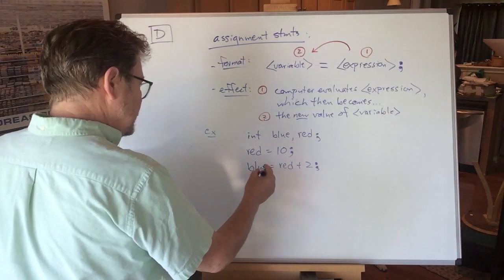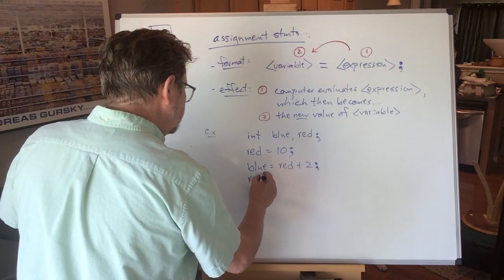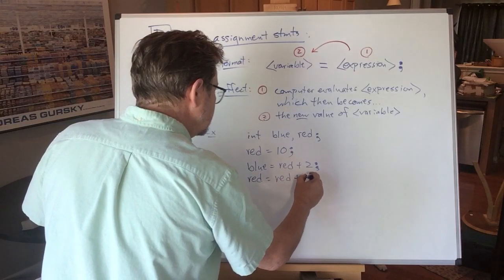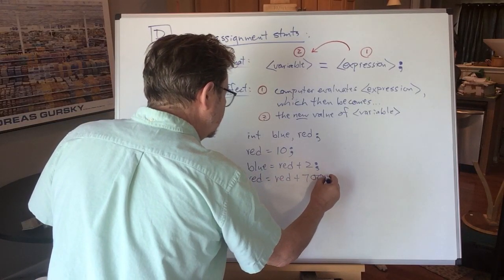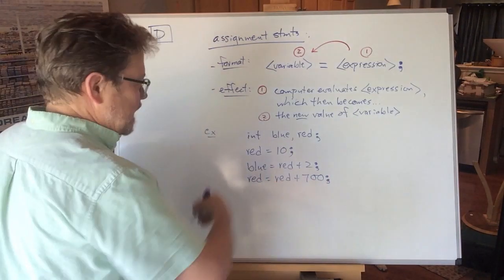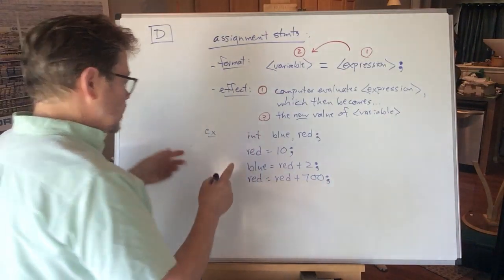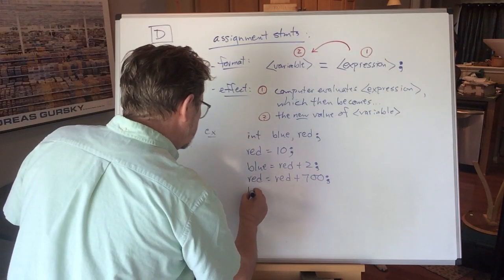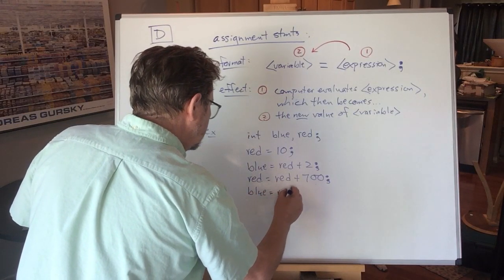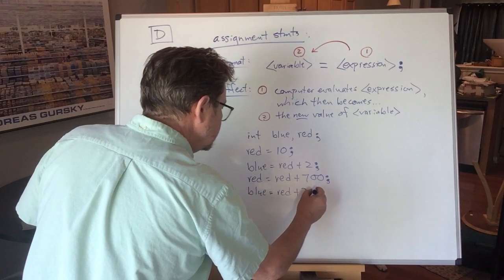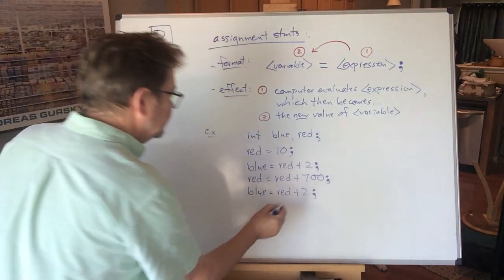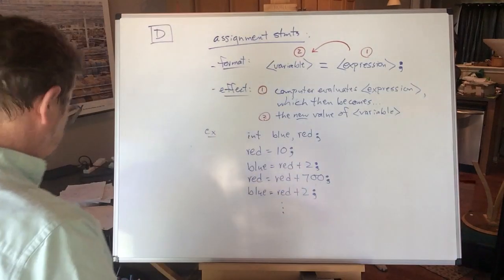We ask that you bear with us. red = red + 700; and more might come to me. You know what? I'm going to do one more. blue = red + 2. And now I'm just getting silly. I've already done that.